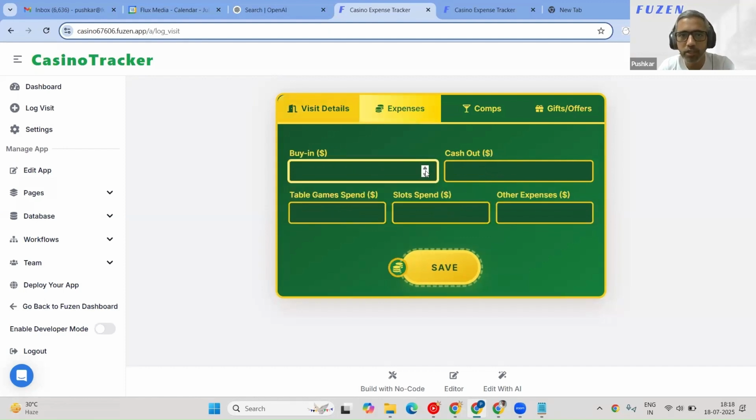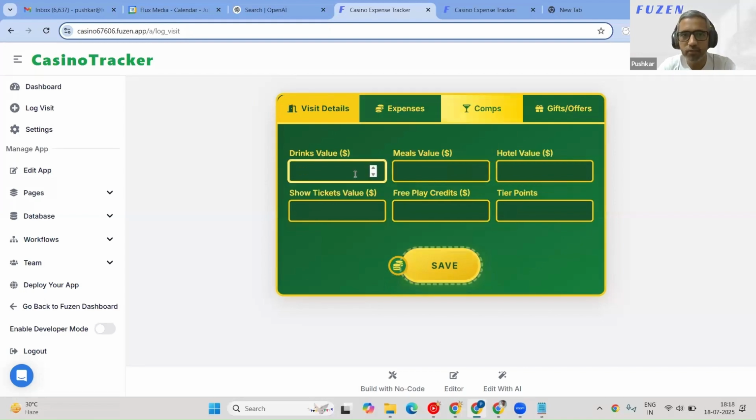Okay, I can also input expenses. I got $50, cash out $20. Okay, so 10, 20, 20, and then comps. I received 25, and 25.